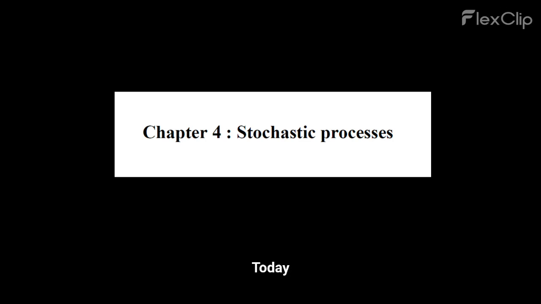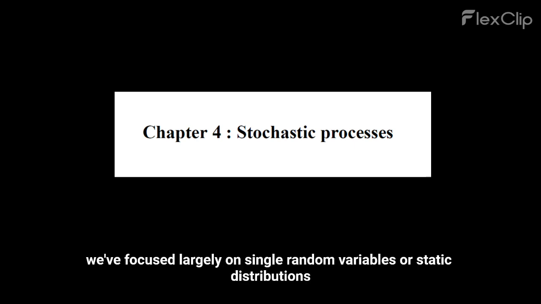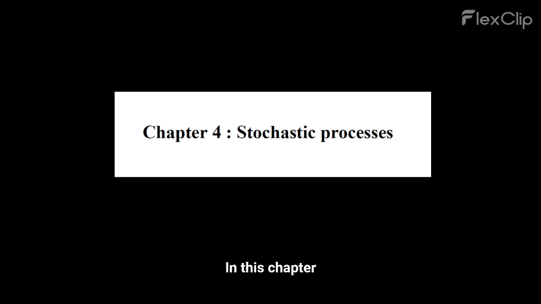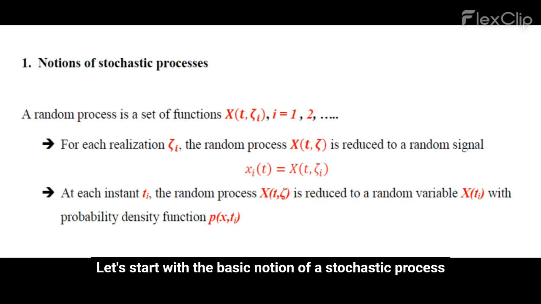Welcome to Chapter 4. Today, we're stepping into the world of stochastic processes. Up until now, we've focused largely on single random variables or static distributions. In this chapter, we'll explore how randomness evolves over time, which is the cornerstone of understanding real-world signals and systems. Let's start with the basic notion of a stochastic process.